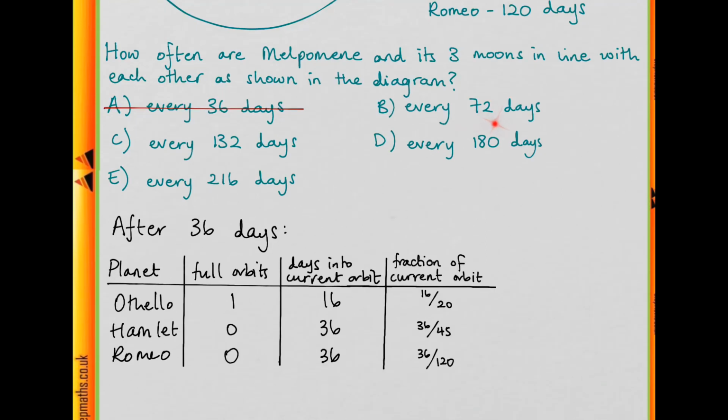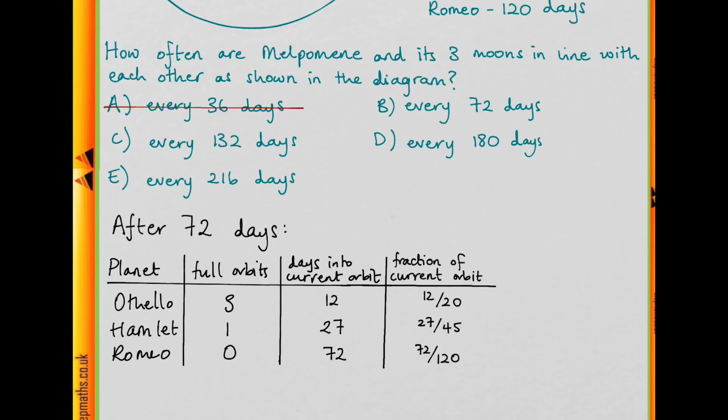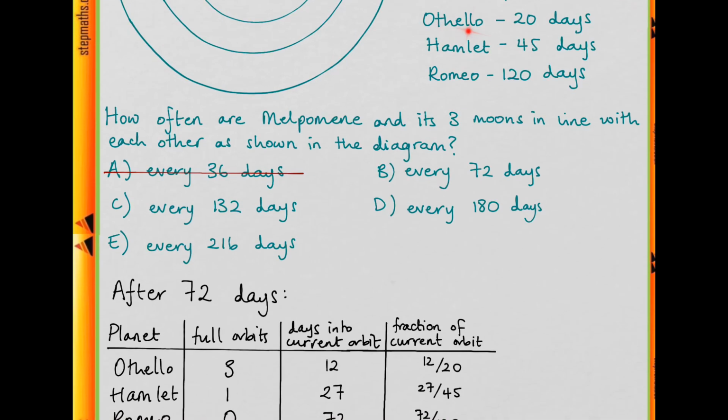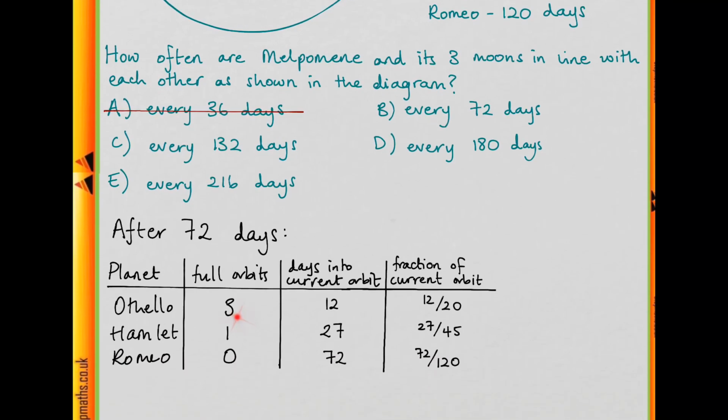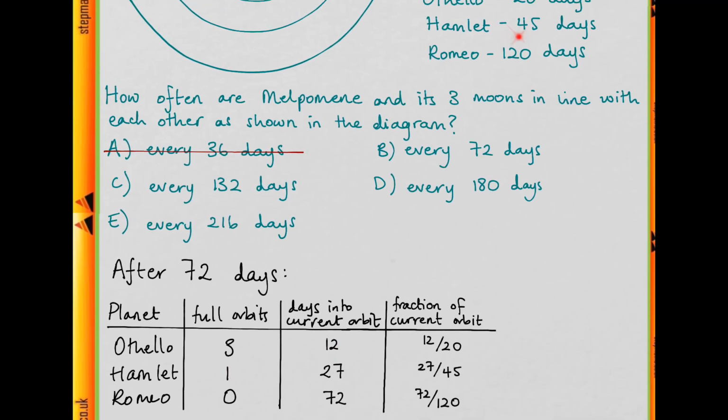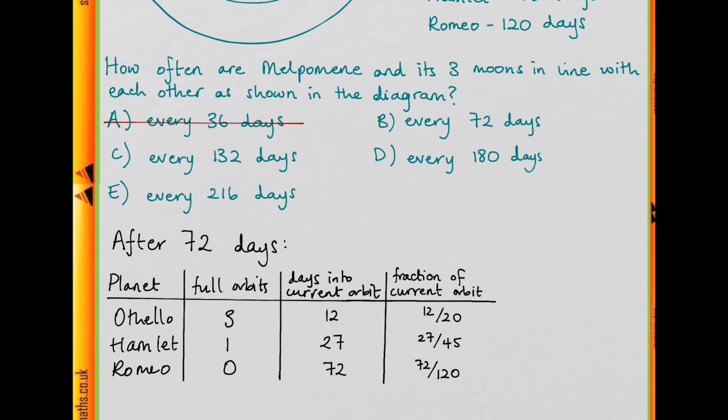Okay, so what about after 72 days? Well, after 72 days, Othello, with its 20-day orbital period, will have done 3 full orbits and be 12 days into its current orbit. Hamlet, which has a 45-day orbital period, will have done 1 full orbit and be 27 days into its current orbit, and Romeo is 72 days.